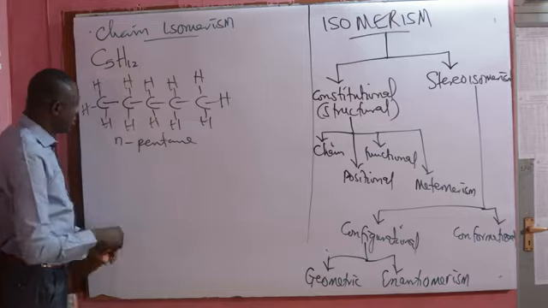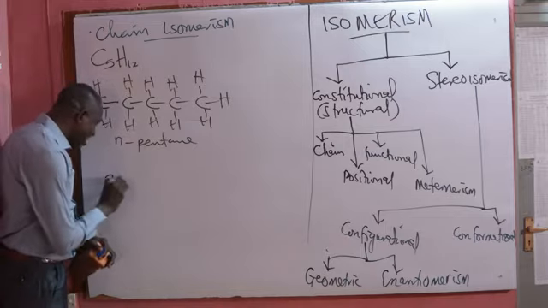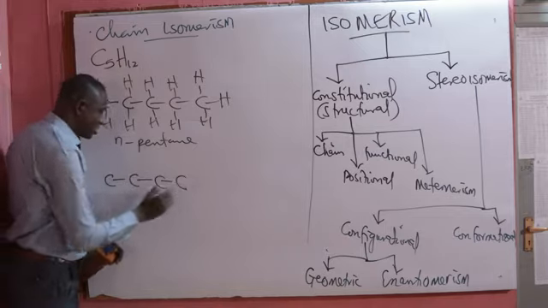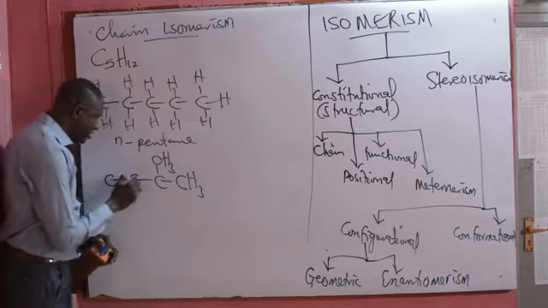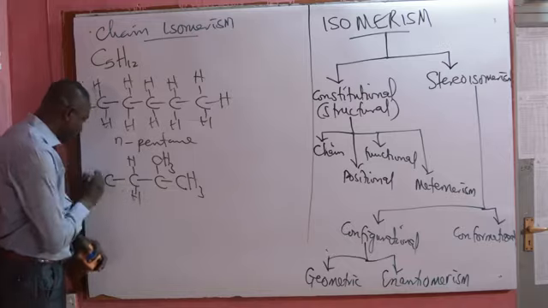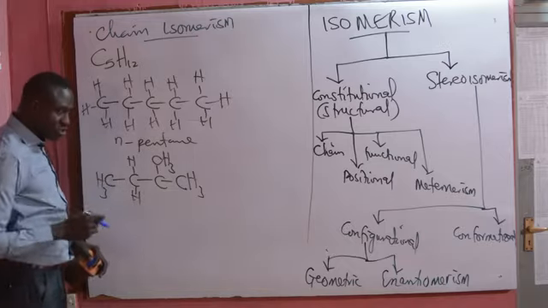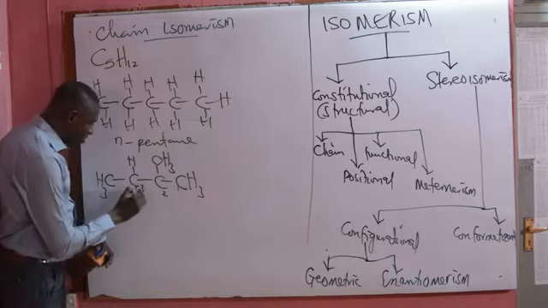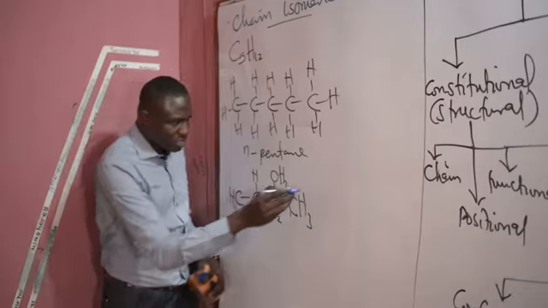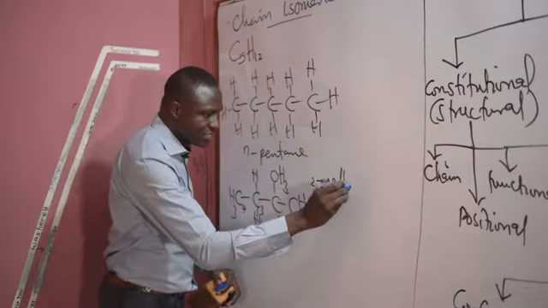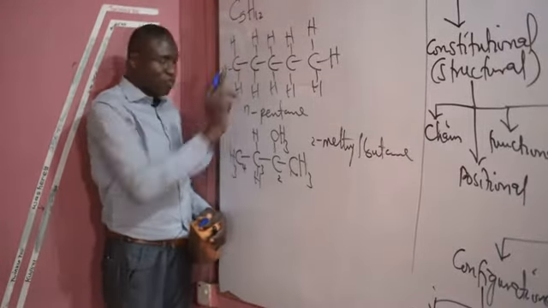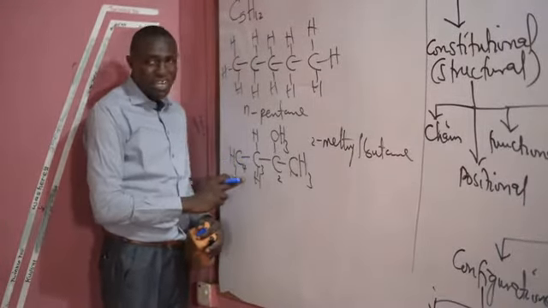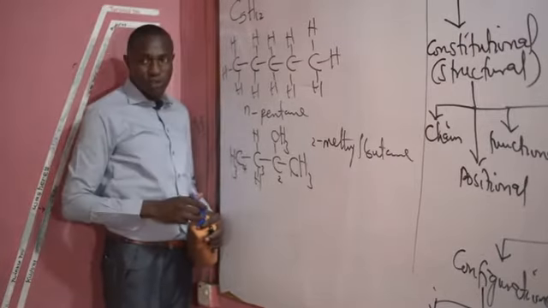Anything straight chain. We can have a chain isomer with 4 carbon atoms, whereby there is a methyl group attached to the second carbon. You have something like this, and you have CH3. So here, this has to be our carbon 1, 2, 3, 4. And this is 2-methylbutane. So this is a chain isomer of n-pentane. What differentiates them? The length of the carbon chain. They both have the same molecular formula.